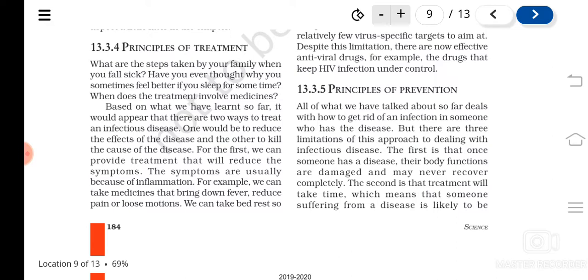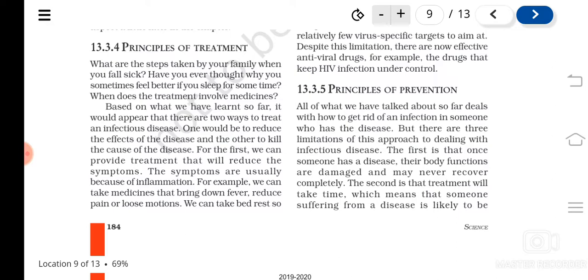Pain or loose motion can also be symptoms. Sometimes if the digestive system is attacked by the microorganism, loose motions can be there. All these are symptoms, and they can be reduced by treating them.